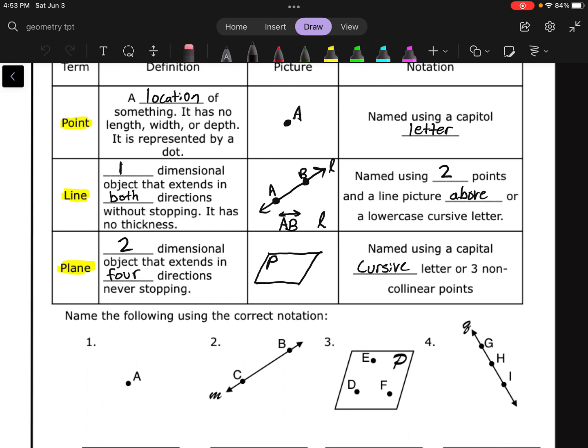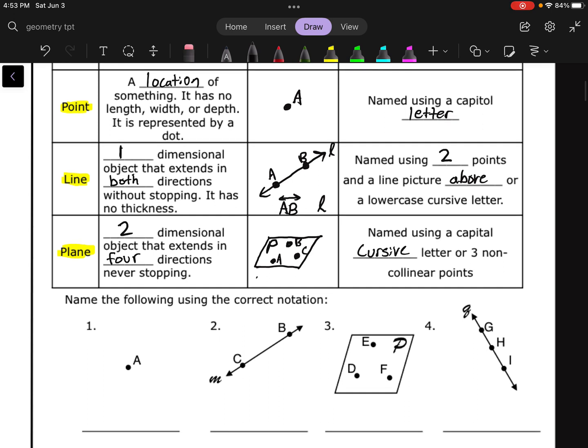Or you can name it if you have 3 what we call non-collinear points. And we'll see that word later on. But that just means that they couldn't all be on the same line. So one way of naming this would be plane P, or we could name it plane ABC by using those points.